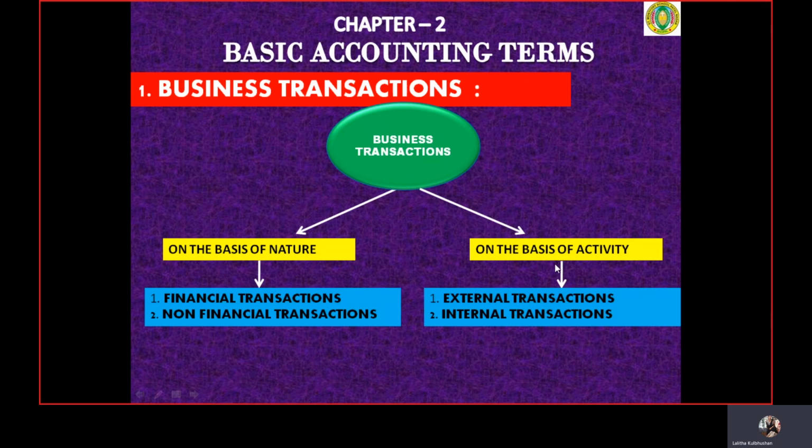Next, on the basis of activity, the transactions can be classified into two: external transactions and internal transactions. External transactions are those which any business organization carries out with outsiders. And internal transactions are those which the business carries out internally, within the employees, the workers, or the people in the organization.